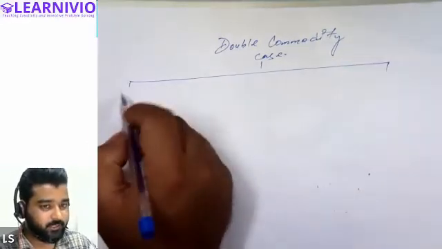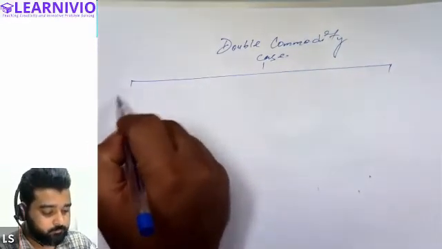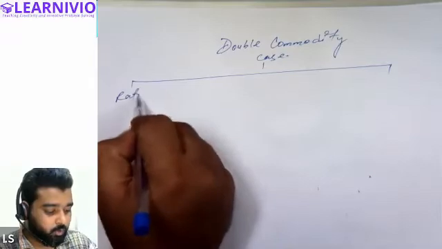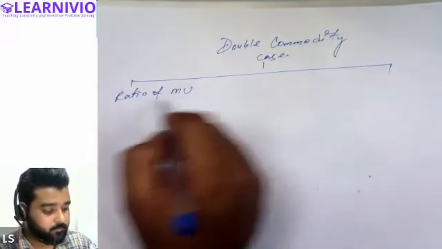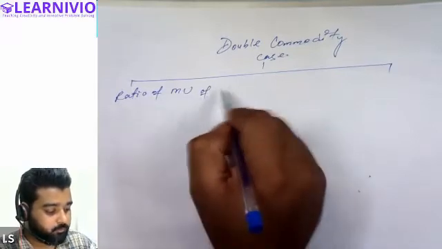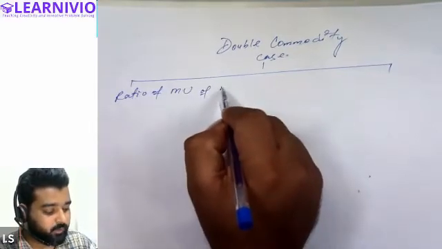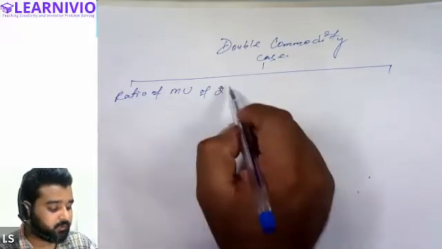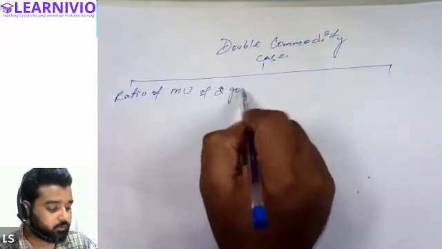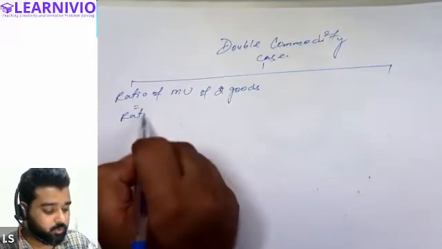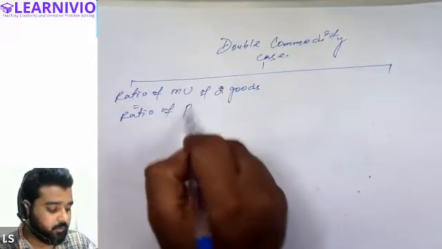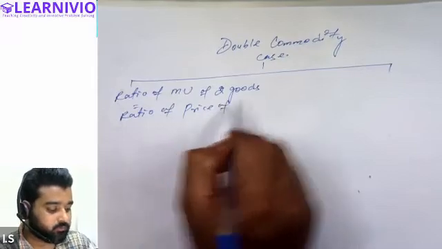First condition is that ratio of marginal utility of two commodities, two goods, must be equal to the ratio of prices of the two goods.